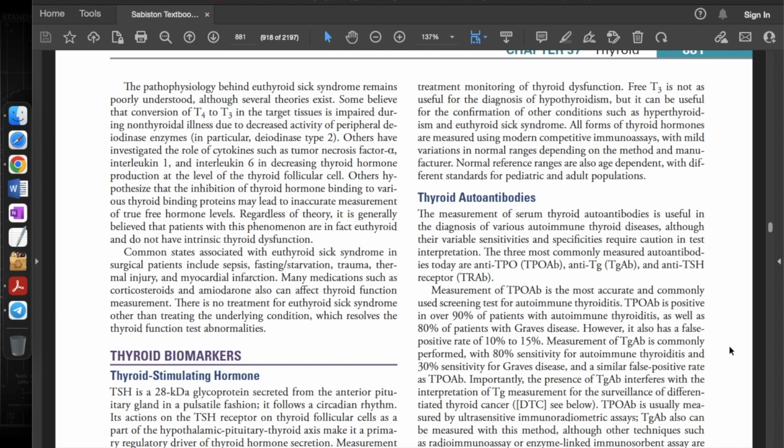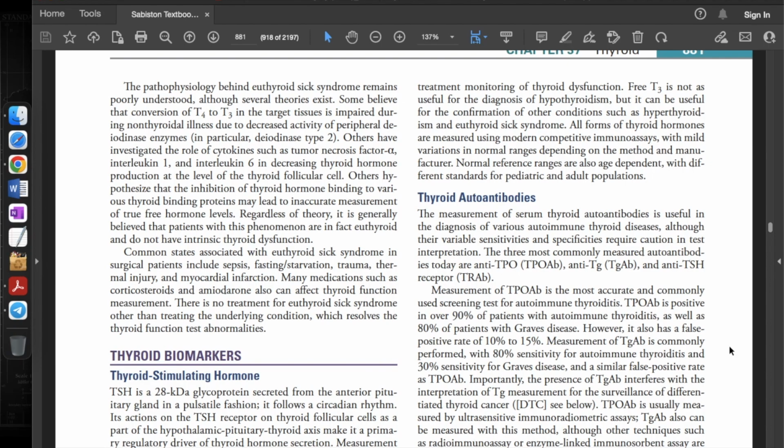The pathophysiology behind euthyroid sick syndrome remains poorly understood, although several theories exist. Some believe that conversion of T4 to T3 in the target tissues is impaired during the non-thyroidal illness due to decreased activity of peripheral deiodinase enzymes, in particular deiodinase type 2. Others have investigated the role of cytokines such as tumor necrosis factor alpha, interleukin 1, and interleukin 6 in decreasing thyroid hormone production at the level of the thyroid follicular cell. Others hypothesize that the inhibition of thyroid hormone binding to various thyroid binding proteins may lead to inaccurate measurement of true free hormone levels. Regardless of theory, it is generally believed that patients with this phenomenon are in fact euthyroid and do not have intrinsic thyroid dysfunction.